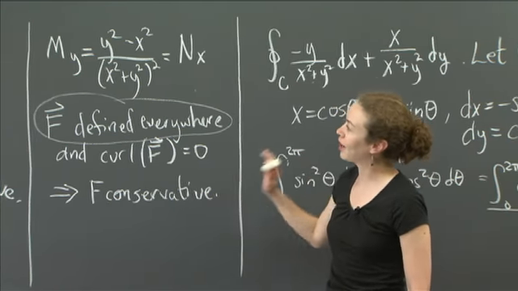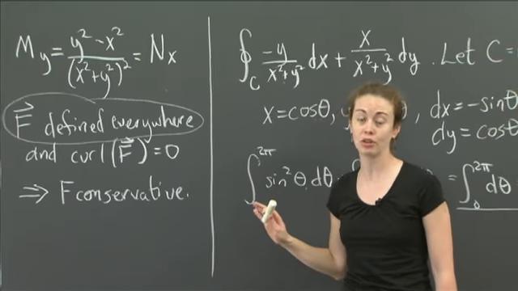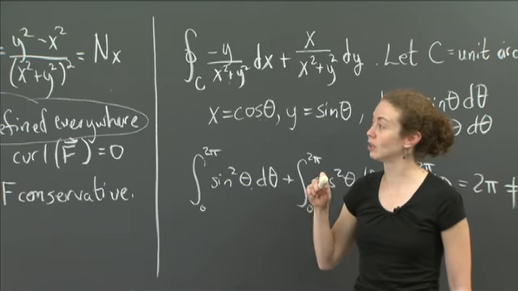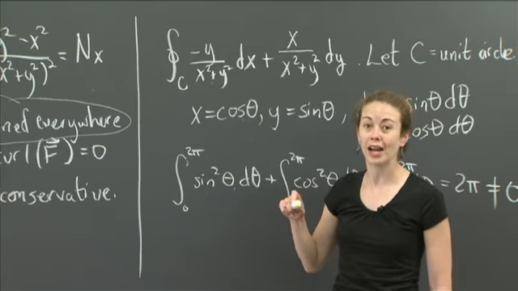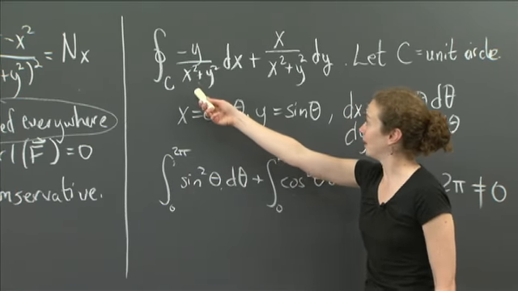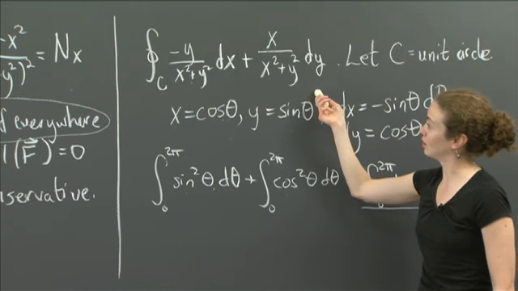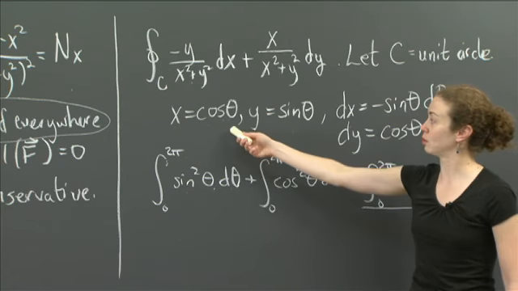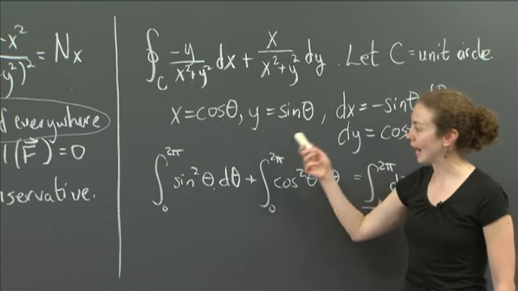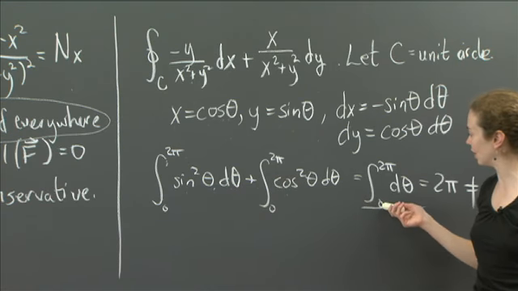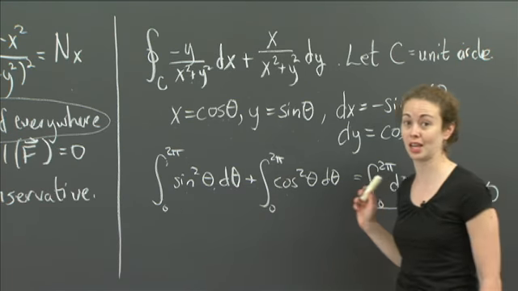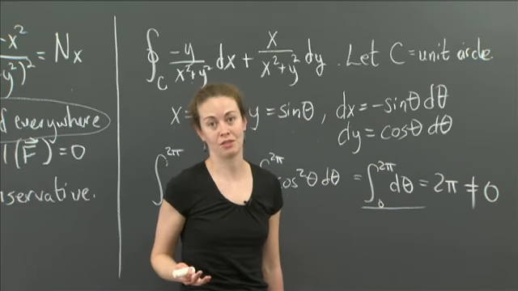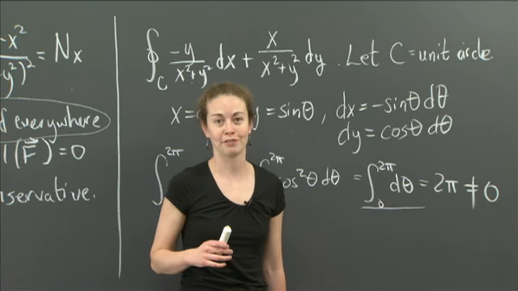So then we had to find a way to show it was not conservative without looking at the curl. And that amounts to showing there is a closed curve such that when I integrate the vector field over that closed curve, I get something non-zero. And we picked an easy example. This is what the integral will look like over the closed curve in x and y. We let our closed curve be the unit circle, then we parameterized in theta. And we see that what this vector field is doing is finding out what d theta is. And so we find that the integral from 0 to 2 pi of d theta is obviously not 0. And that gives us that the vector field is not conservative. So that's where I'll stop.